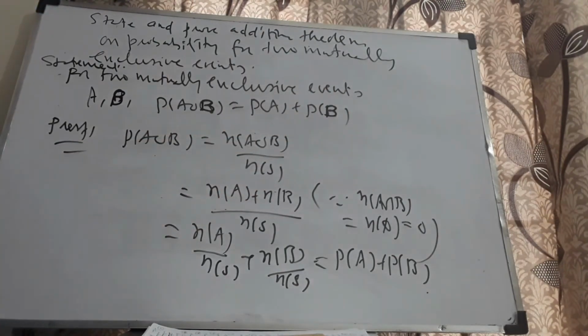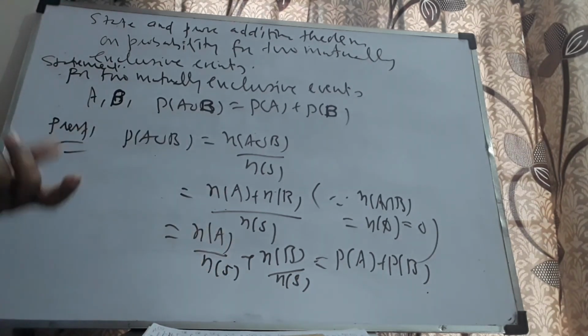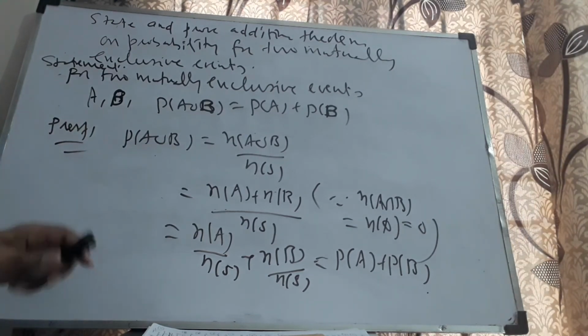P of A union B, by definition, is n of A union B by n of S, which is n of A plus n of B by n of S, since n of A intersection B is n of the empty set, which is 0. Therefore, divide individually by n of S. It is reduced to P of A plus P of B. In words, you can say the probability of the union of two mutually exclusive events is equal to the sum of the individual probabilities. It is easy for anybody to follow. I hope it is clear.